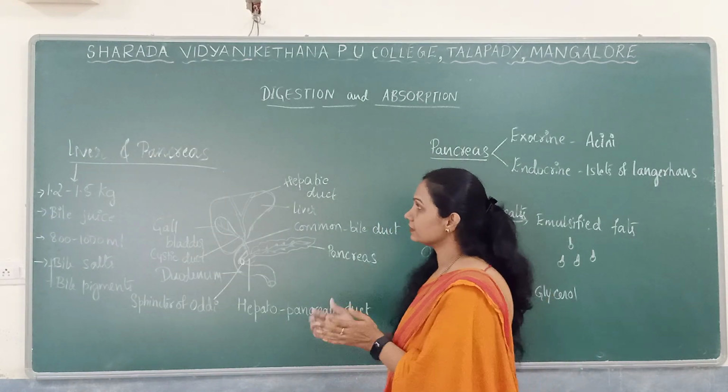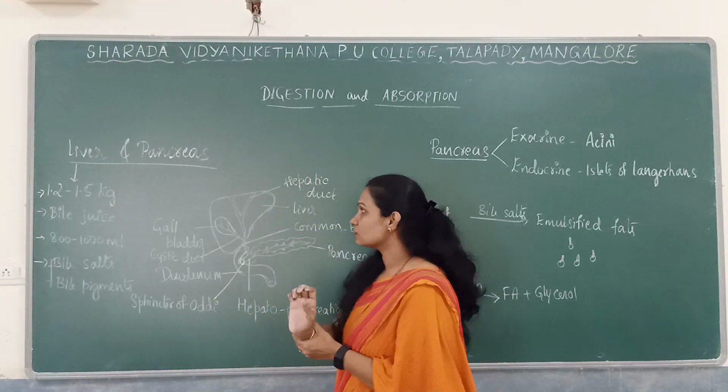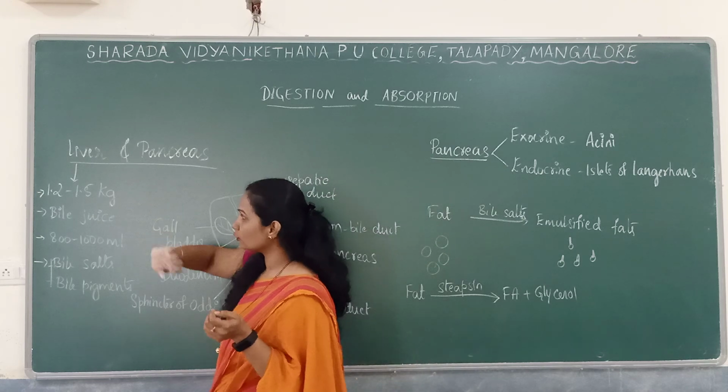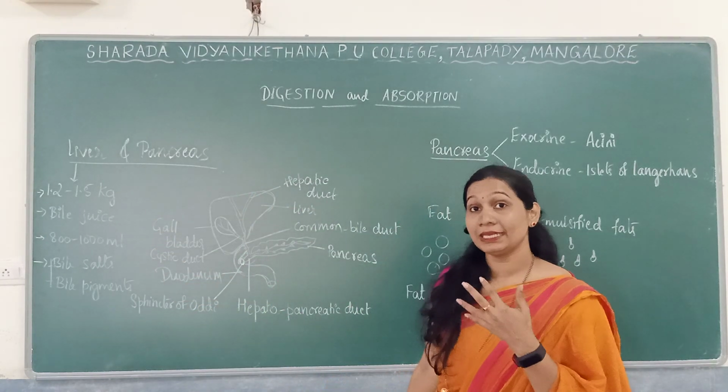Next, liver as well as the pancreas. The liver is one of the largest exocrine glands, about 1.2 to 1.5 kg, though it does not secrete any enzymes.